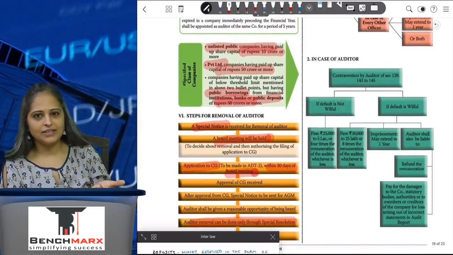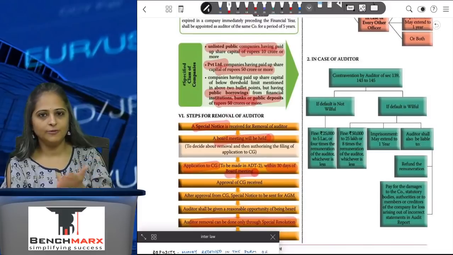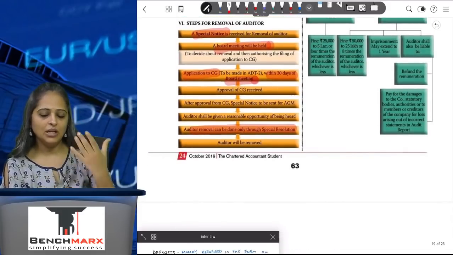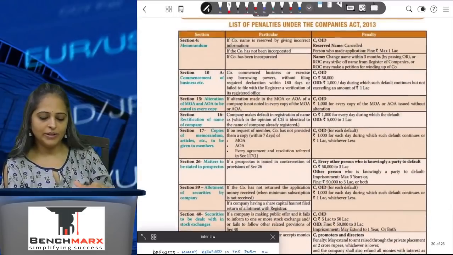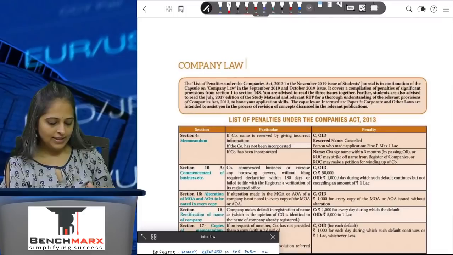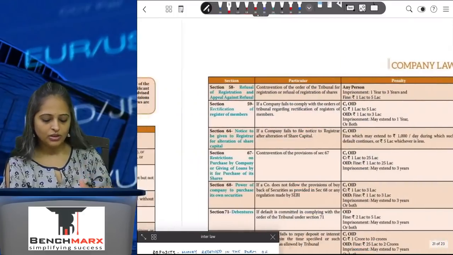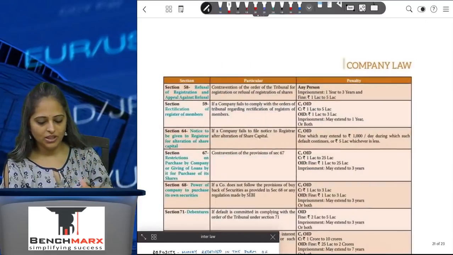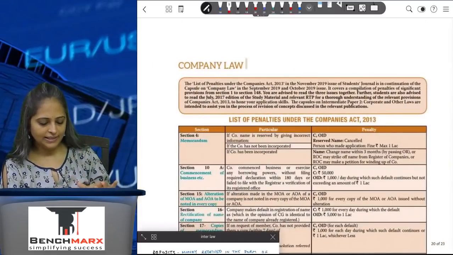Now, the penalty charged depends on whether the default is willful or not willful. If it's willful, which means mens rea, purposely done something wrong, then the penalty and the penal fees would be higher. So that gets an end. The notes here would also have the list of penalties which you can go through before your examination to determine what are the penalties levied.